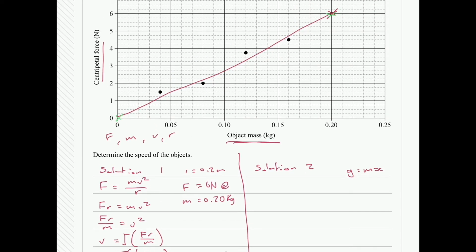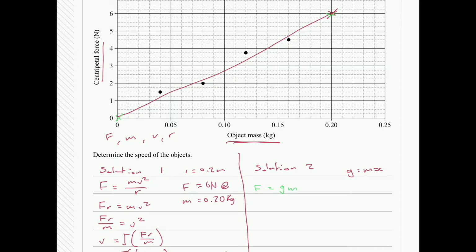So let's first think about it. What is our y? y is force. So we have F is equal to, what's our gradient? Our gradient, I'm just going to call it G for gradient for now. And our x is mass, and that's represented by M. So let's have a look.